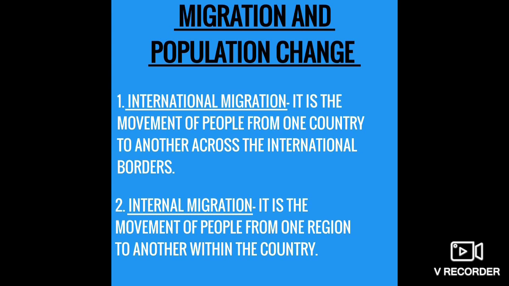So who are immigrants? Those who move towards these developed areas. So these developed areas have more and more immigrants. When people move from one place to another, it is because of better prospects,